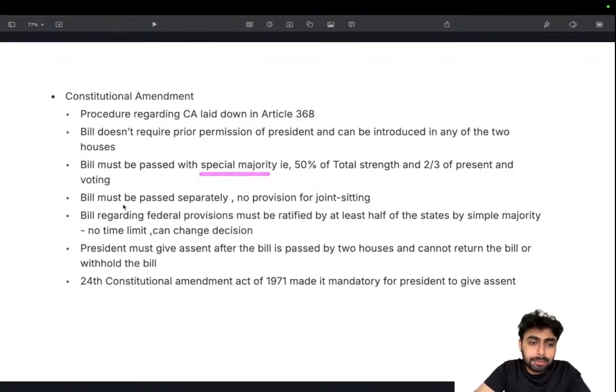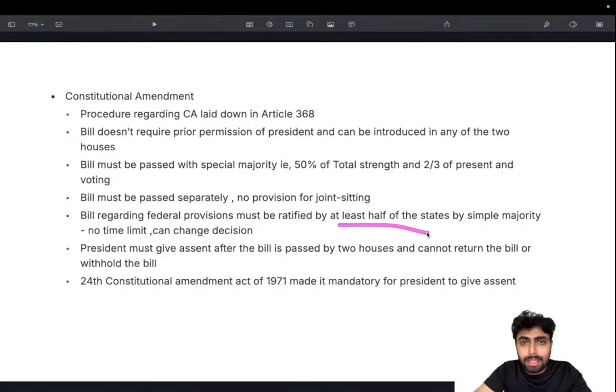Learn about that. Bills must be passed separately. There is no joint sitting. Okay, this is another important thing. Joint sitting is applicable only for normal bills, and for money bills and constitutional amendment bills there is no joint sitting. Bills regarding federal provisions must be ratified by at least half of the states.